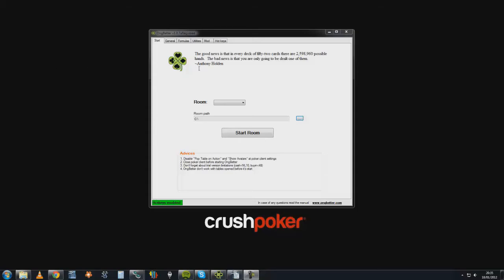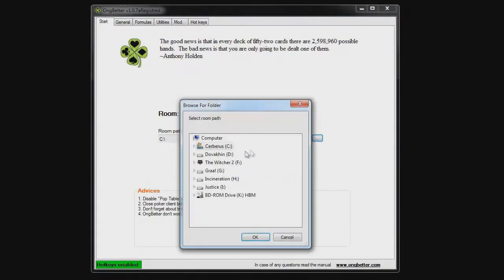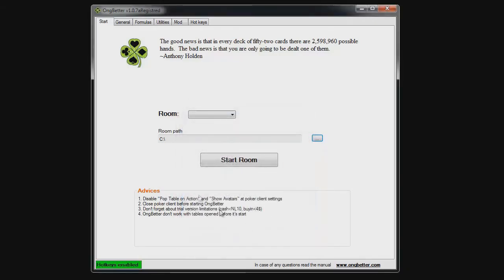First off, we have this page, and we get to choose a room path by pressing these three dots here on the side. Now the partition or hard drive here that you should choose is the one that has your poker rooms installed on it. So for instance, I have mine on C, so I'll just choose C and press OK.